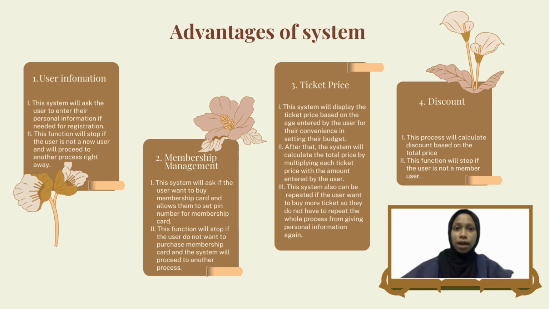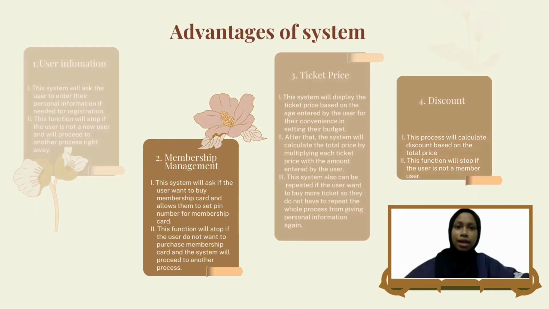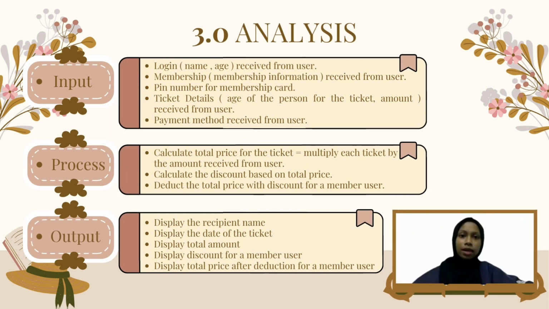Third is ticket price. The system will display the ticket price based on the age entered by the user for their convenience in setting their budgets. After that, the system will calculate by multiplying each ticket price with the amount entered by the user. The system can also be repeated if the user wants to buy more tickets so they do not have to repeat the whole process from giving personal information again. And lastly, discount. This process will calculate the discount based on the total price. This function will stop if the user is not a member user.